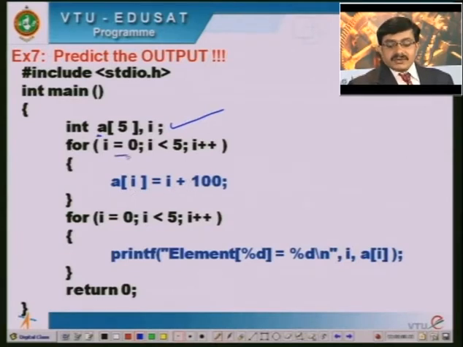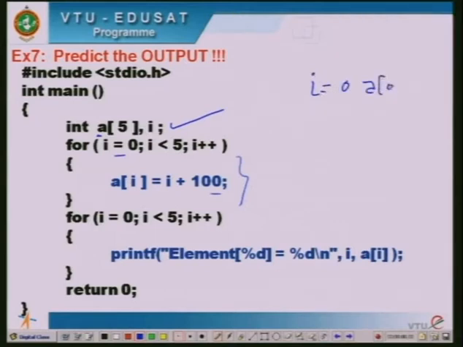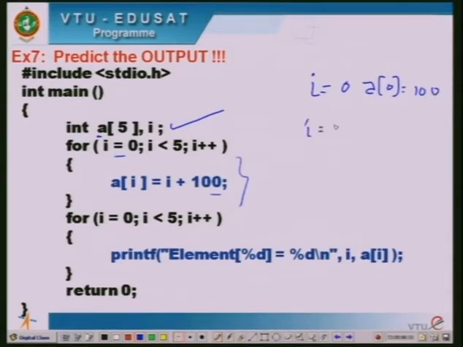When I is equal to 0, it will enter the loop, and A of 0 is equal to 0 plus 100, which becomes 100. So A of 0 will get the value 100. After the body of the loop is executed, it goes for the incrementation, and I is incremented to 1. Again 1 less than 5 is true. When I is equal to 1, A of 1 is equal to 1 plus 100, so we get 101.